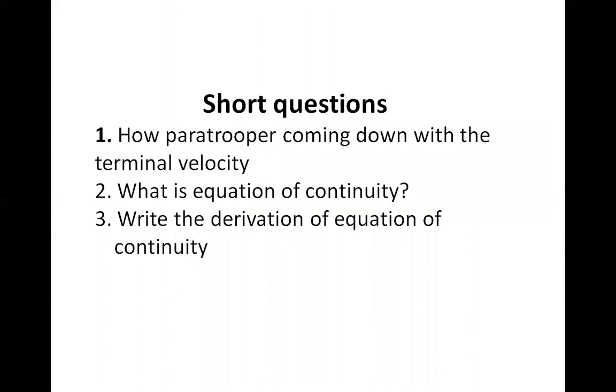Next is your short question. How does a parrot hopper come down with the terminal velocity? Second one is what is the equation of continuity? And third one is write the derivation of the equation of continuity.